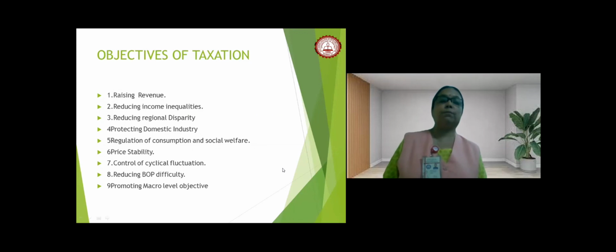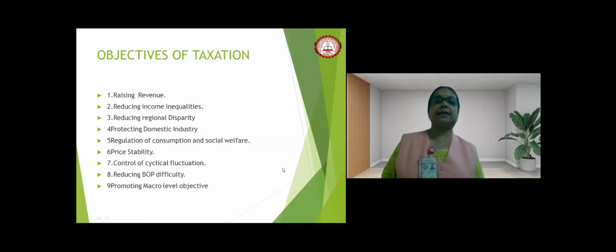Taxation is also able to create gender parity and gender equality if it is collected in a proper manner, because the government must utilize the revenue collected through taxation for bringing about equality between men and women. Then only will societal progress take place.